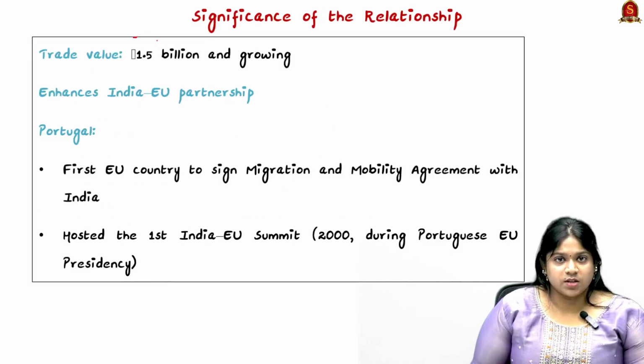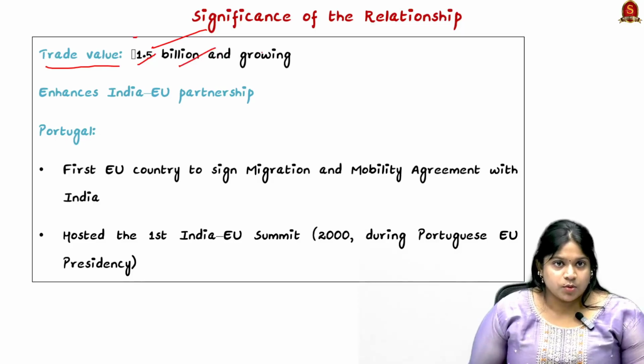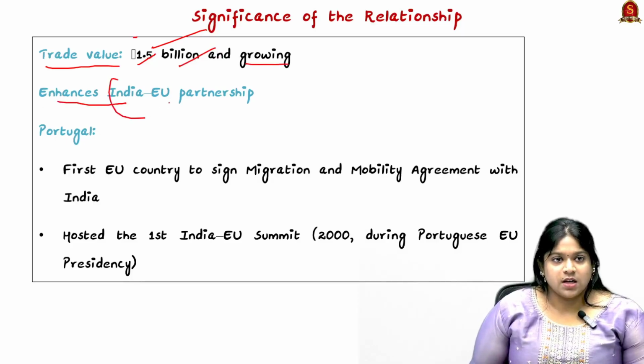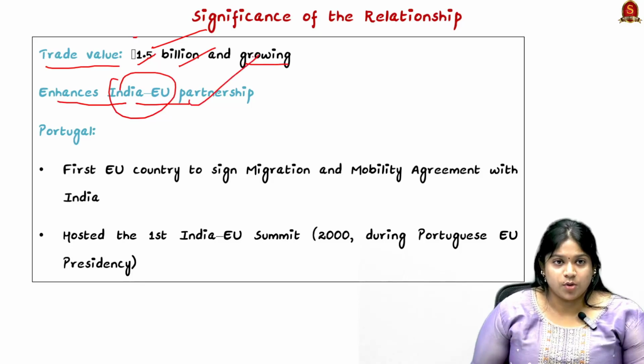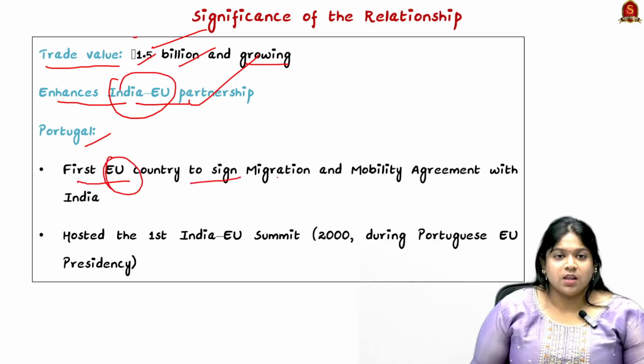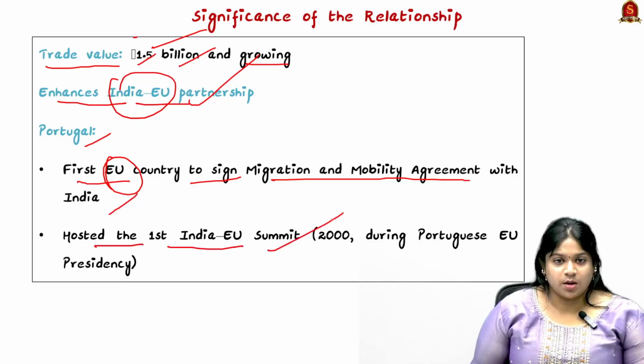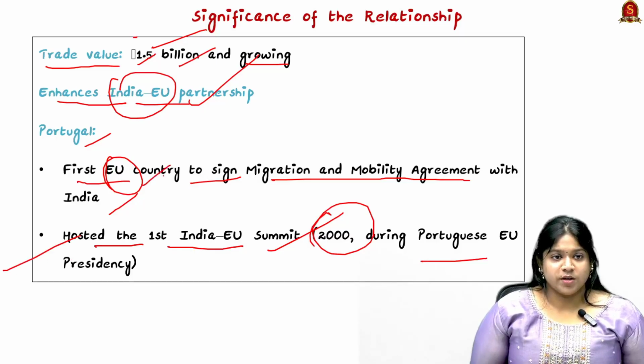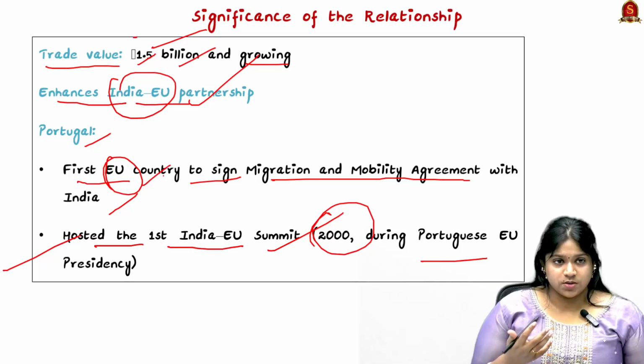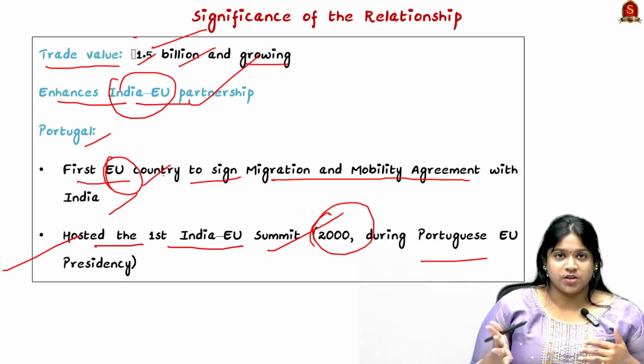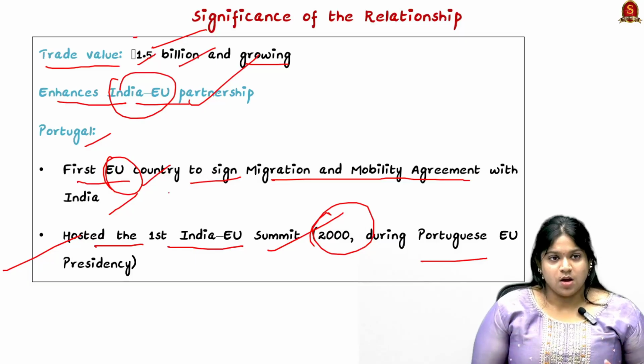Now, looking into the significance of the relationship, the trade value is almost 1.5 billion between India and Portugal, and it is growing, and it enhances the India and European Union partnership altogether. When it comes to Portugal, it was the first EU country to sign the migration and mobility agreement with India, and it hosted the first India-EU summit in 2000 during the Portuguese EU presidency. This agreement promotes safe as well as legal migration of workers and provides protective